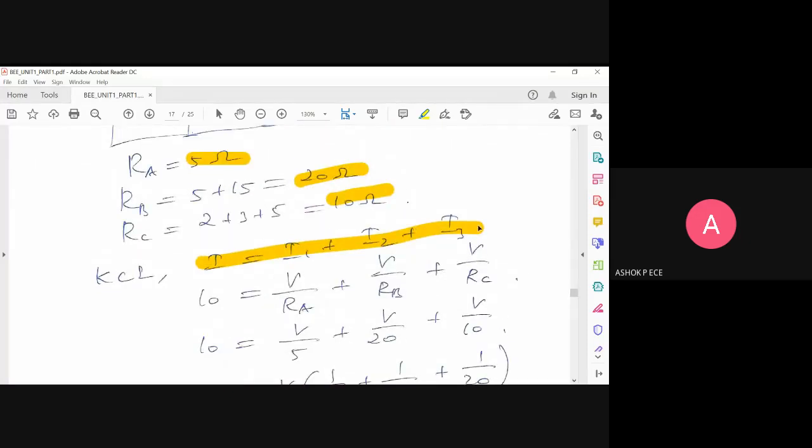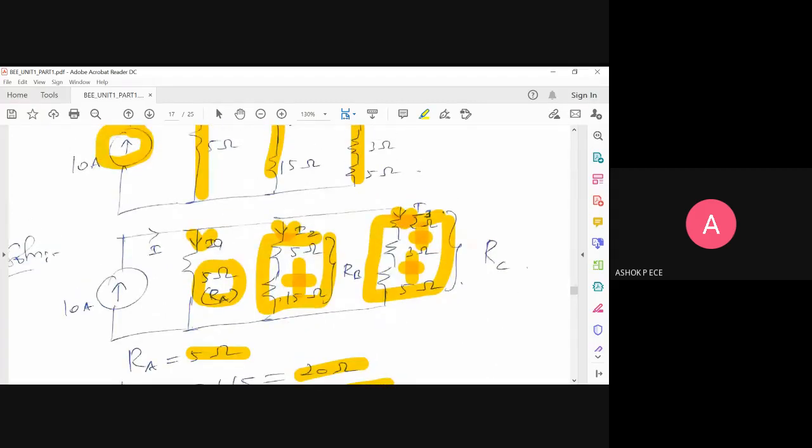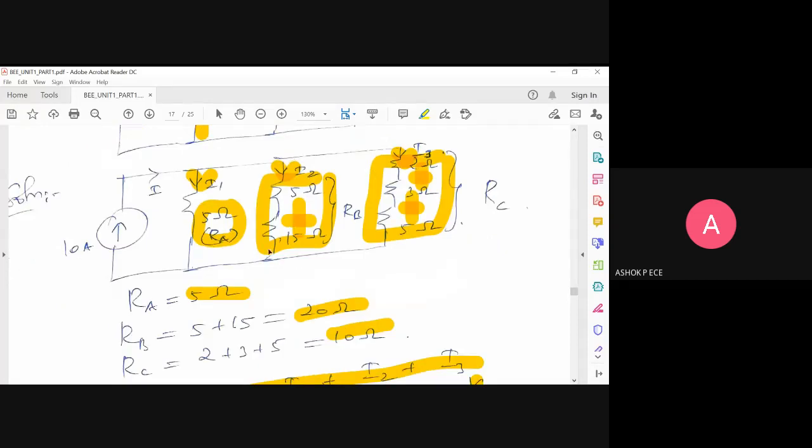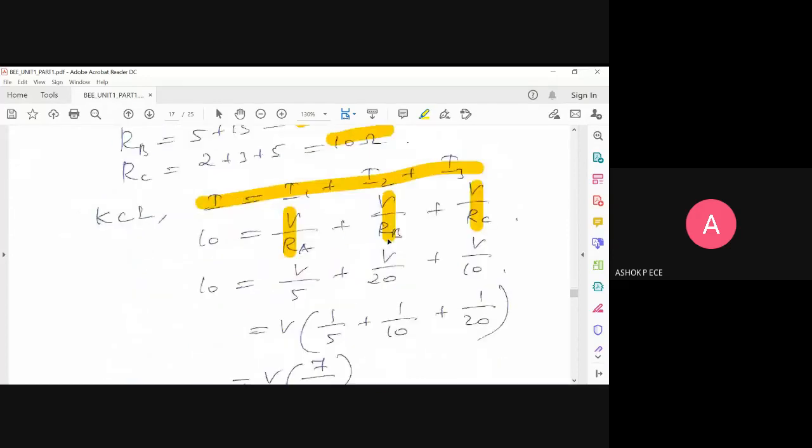How to find I1, I2, I3? Go back to Ohm's law. I is equal to V by R. In that branch, use the corresponding resistance value. In this branch, the resistance value is RA. In this branch, the resistance value is RB. In this branch, the resistance value is RC. So 10 is equal to V by 5 plus V by 20 plus V by 10.